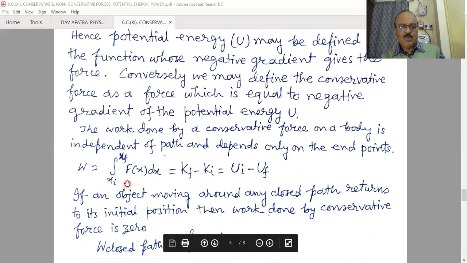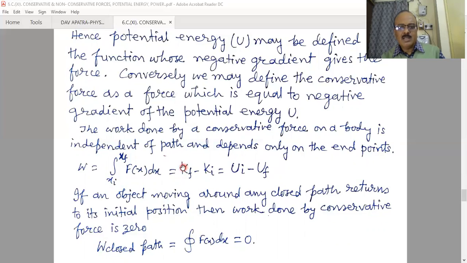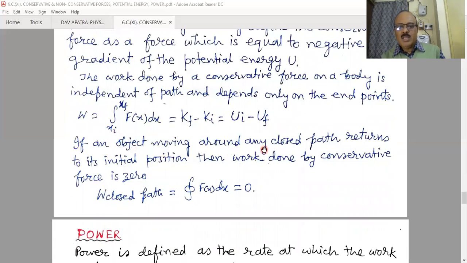That is, W is equal to the integral from xi to xf of Fx dx, that is the final kinetic energy minus the initial kinetic energy, which is also the initial potential energy minus the final potential energy. That means kinetic energy is converted into potential energy. Also, from this we can say potential energy is converted into kinetic energy when the force involved in the event is conservative in nature. If an object moving around any closed path returns to its initial position, the work done by the conservative force is zero.